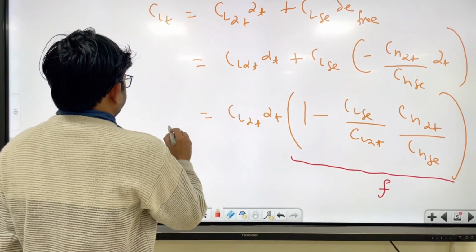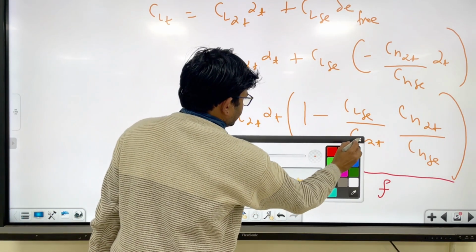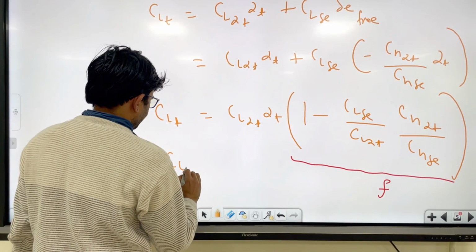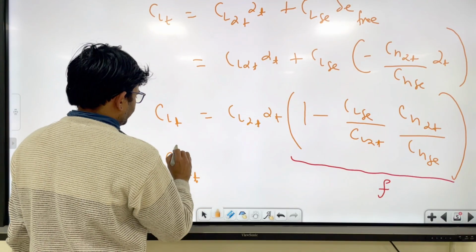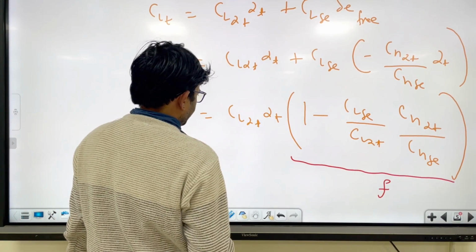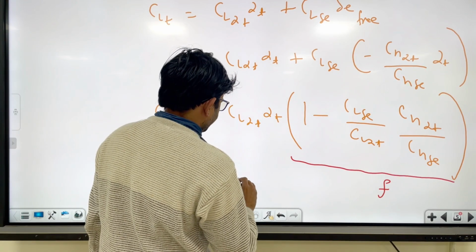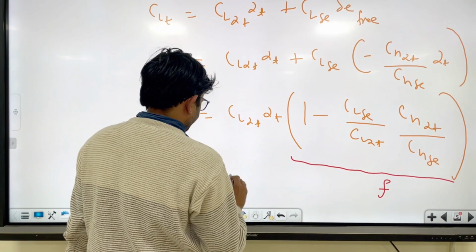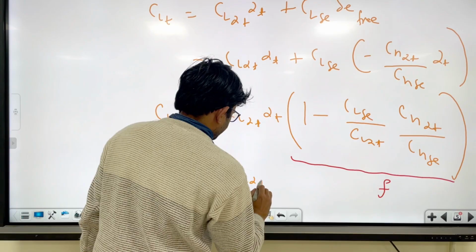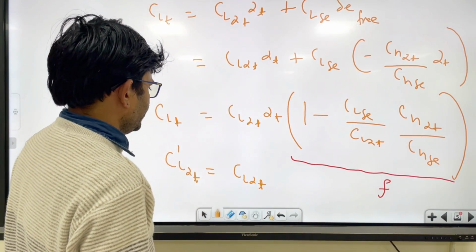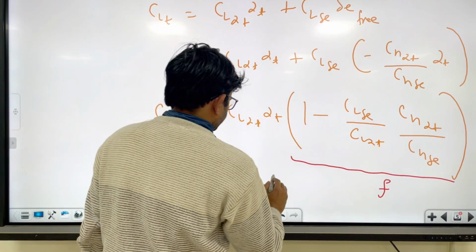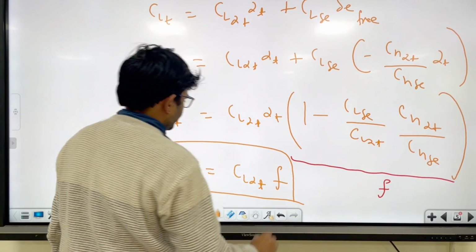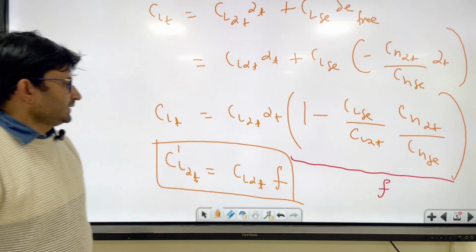And since this is a CL of the tail, if you differentiate you will get CL alpha of the tail. You can put a dash here because we are dealing with elevator free, so you should differentiate between CL without free and with free: CL alpha of the tail dash into f.